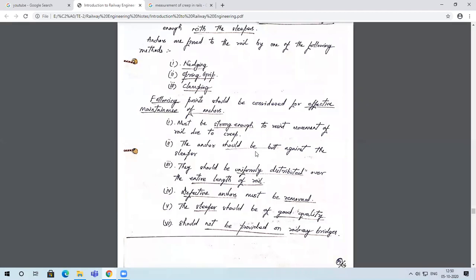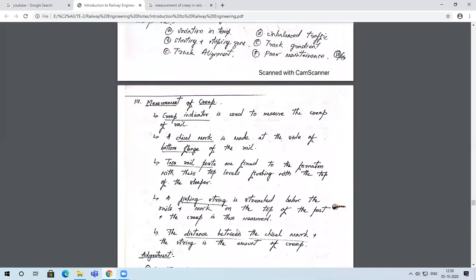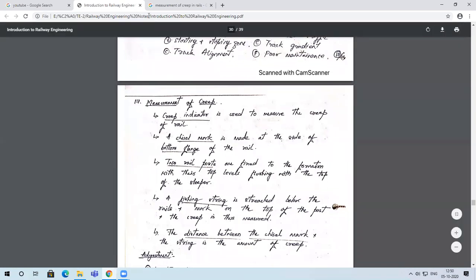Defective anchors must be removed in time, and the sleeper should be of good quality, and it should not usually be provided on bridges, steel bridges or rail bridges. Okay, it cannot be used on that, right? So these are some of the cautionary measures that you need to take, and that's how the maintenance or measurement of creep can be done.